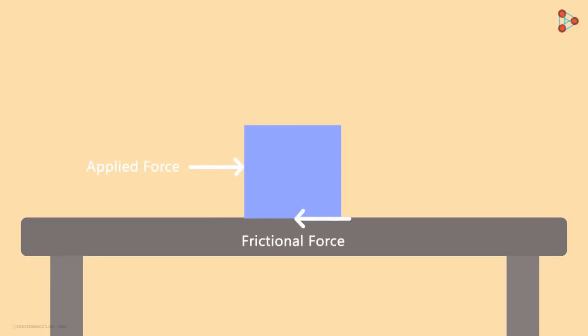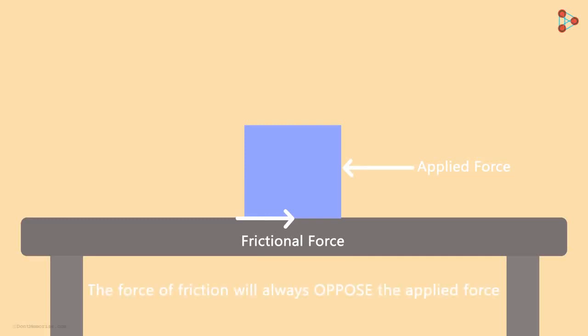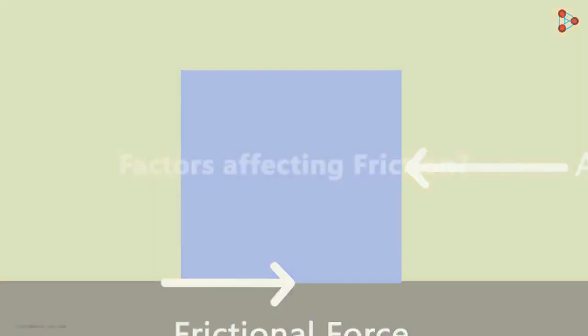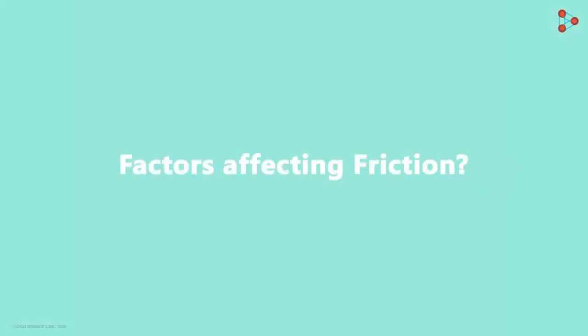Here's a cube that's placed on the table. We know that if we are pushing the cube in this direction, then the force of friction will act in the opposite direction. If we apply a force along the left, then the force of friction will act towards the right and vice versa. The force of friction will always oppose the applied force. What are the factors that affect the friction?